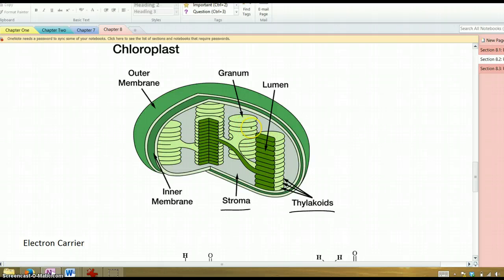It has a structure, think of it as arranged in these flattened discs that are sort of stacked up. So the whole thing is known as the thylakoid membrane. And the stacks of these flattened discs are known as a granum. And you can see there's connections between the different grana. The space inside of these discs, essentially inside of the thylakoid membrane, is known as the lumen. And we'll see that in the stroma and the lumen, there are different things happening in these different parts of the chloroplast when we get to some of the details of the process.